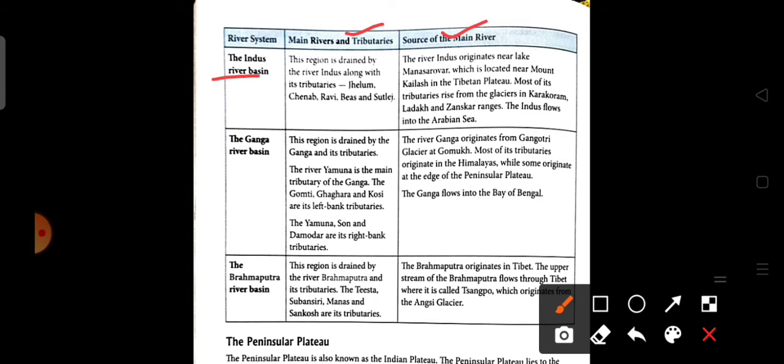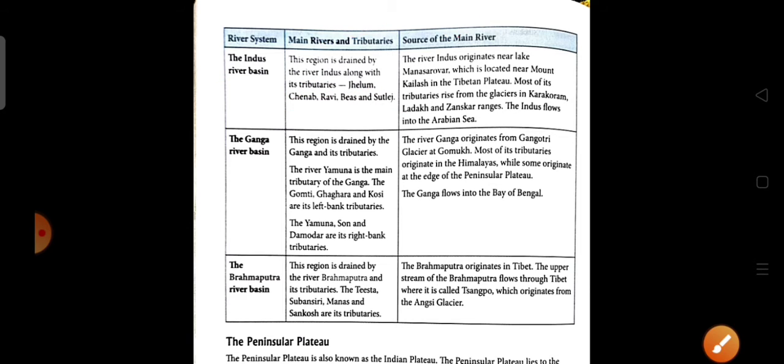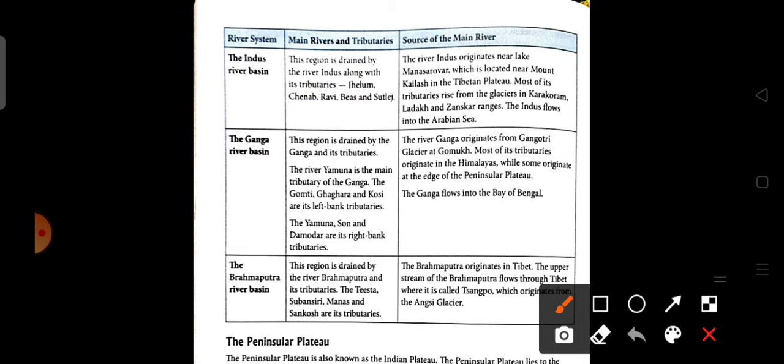This region is drained by the river Indus along with its tributaries Jhelum, Chenab, Ravi, Beas and Satluj.